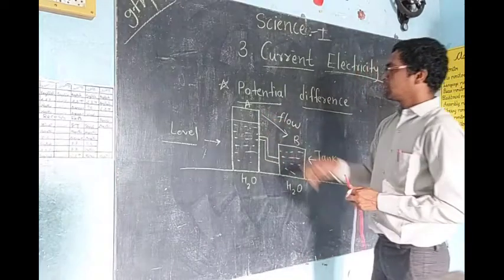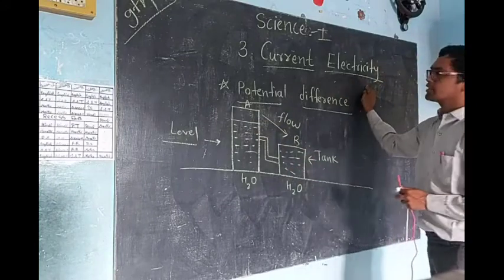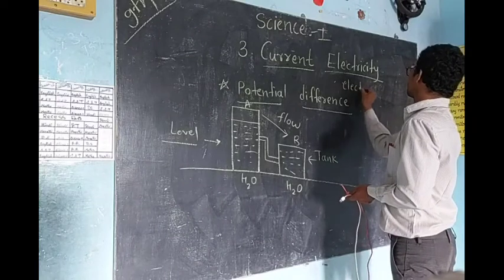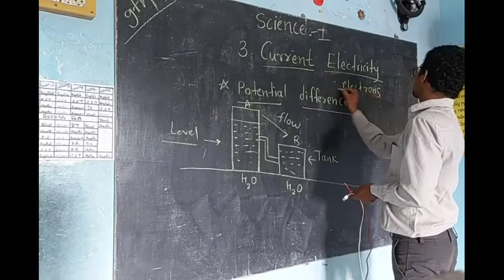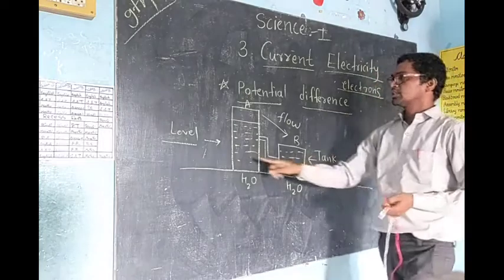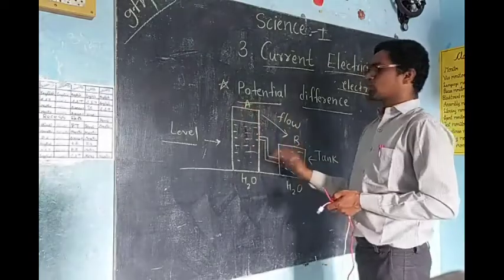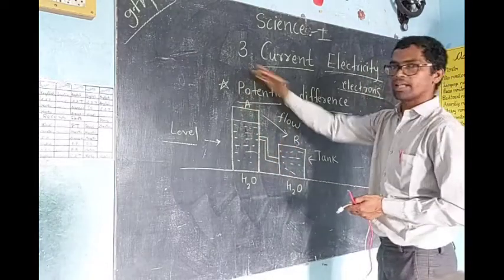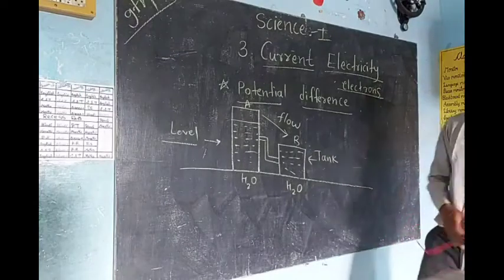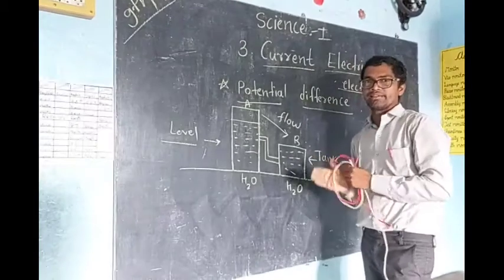Now here we are considering water flow, but in electricity we consider the flow of electrons. Keep in mind, in electricity we consider flow of electrons. Just to understand, here we consider flow of water. From tank A to B the water will flow because one is a higher level and the other is a lower level. Like that, in electricity also, electrons flow always from higher energy level to lower energy level, correct? So keep this in mind.